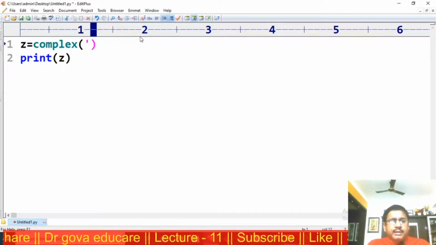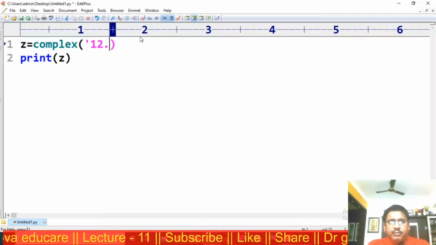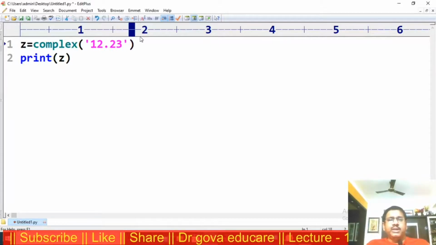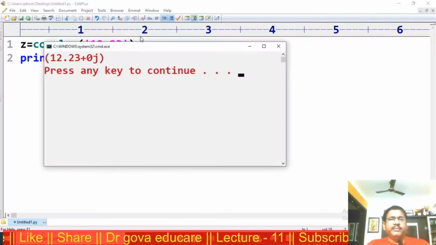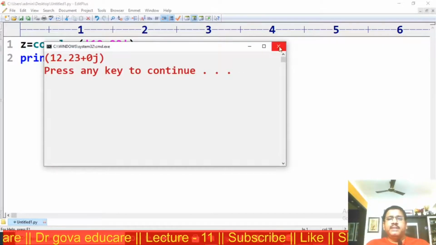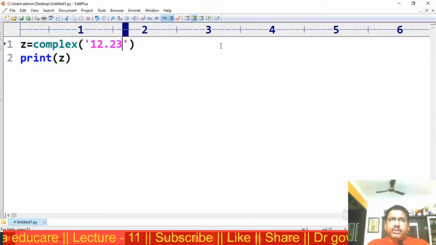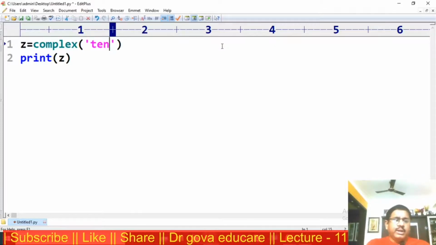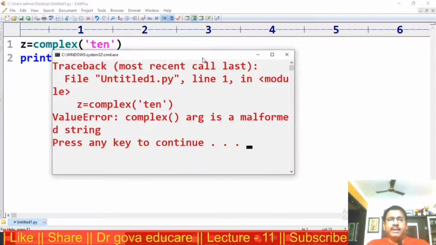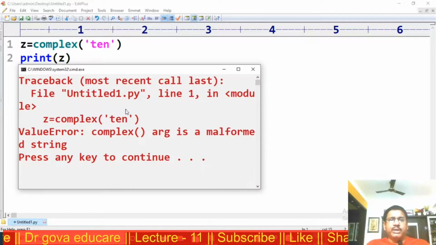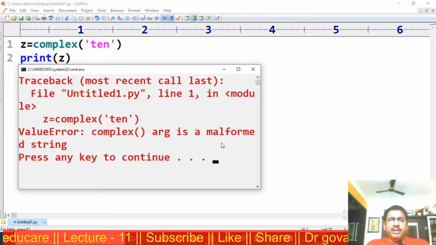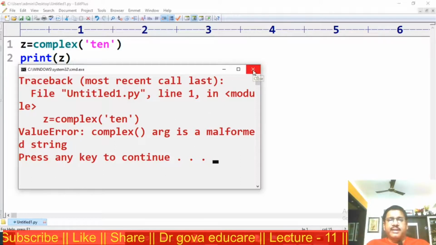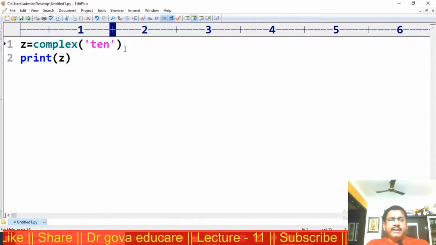I am providing a string literal with floating data type, 12.23. The output is 12.23 plus 0j. Suppose I am trying to convert the number from a string, we get an error. That error is a ValueError: complex() arg is a malformed string. That means a string cannot be converted into the complex data type.